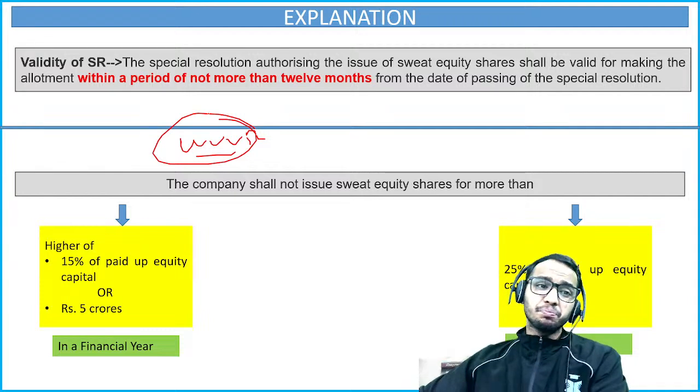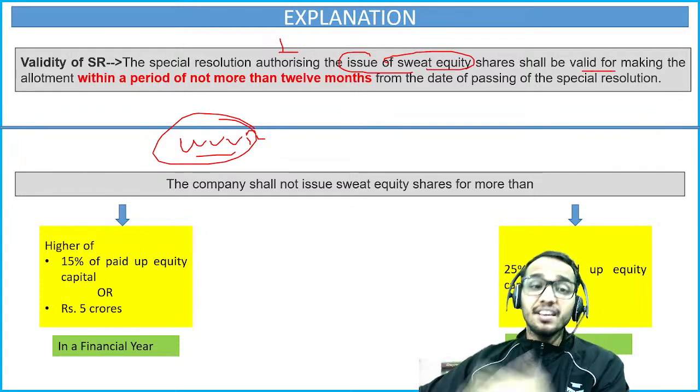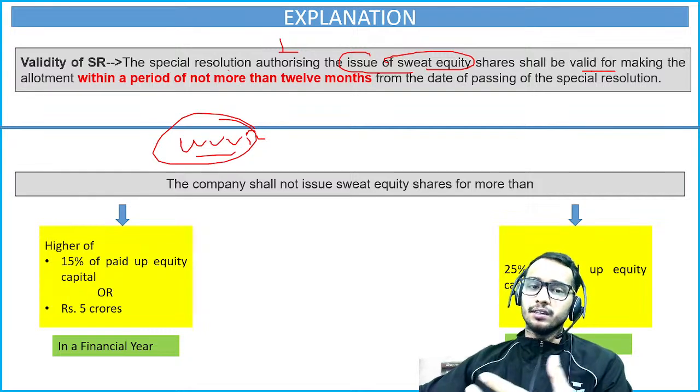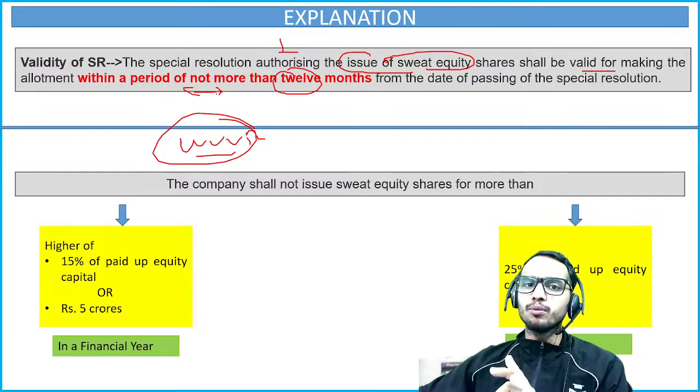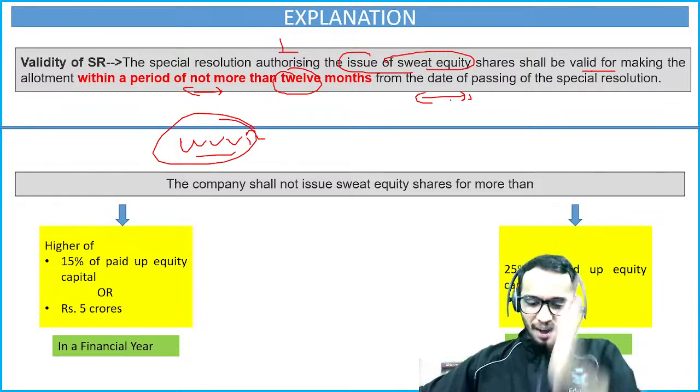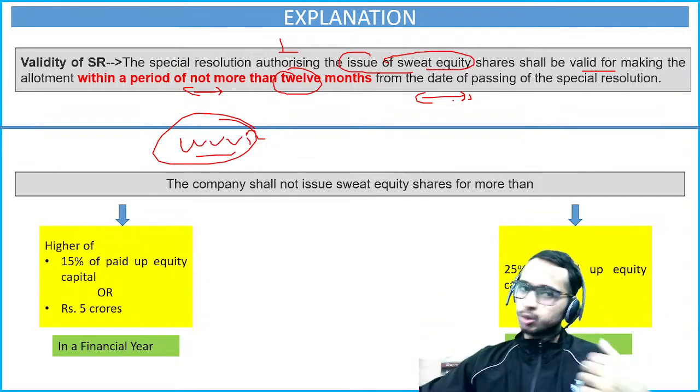A special resolution authorizing the issue of sweat equity shares shall be valid for making the allotment within a period of not more than 12 months from the date of passing of the special resolution. Once the special resolution has been passed, within 12 months you have to allot these sweat equity shares.